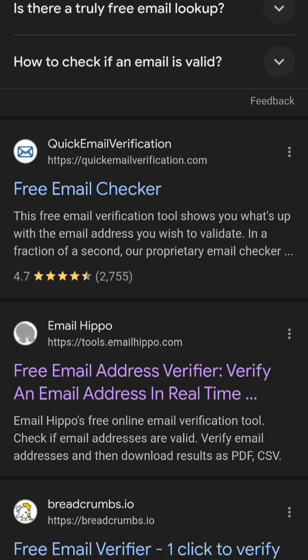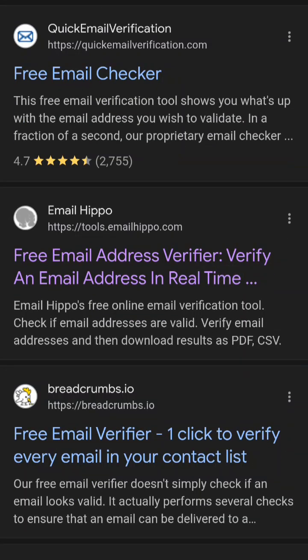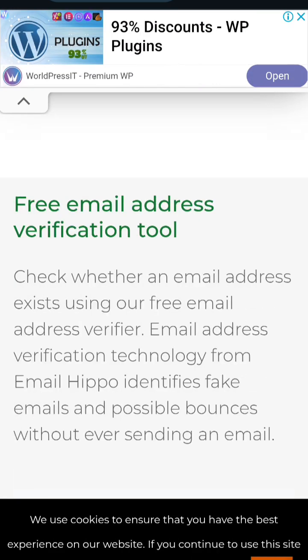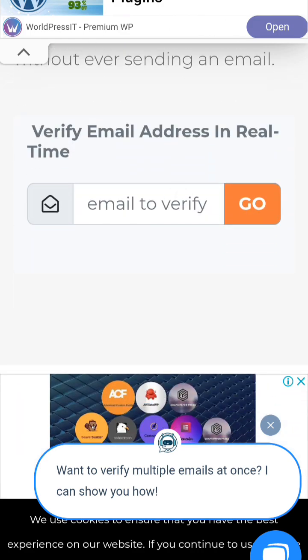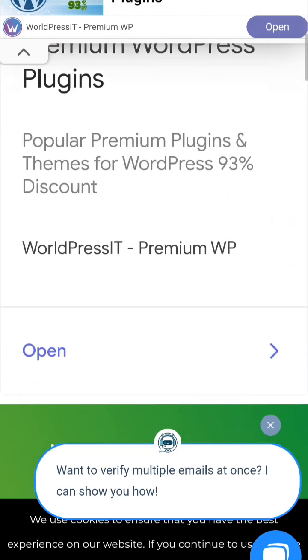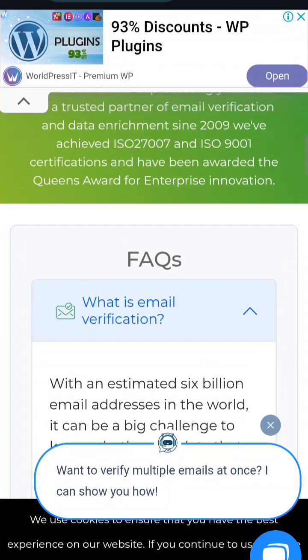Also, there are some that offer email validation as a tool for their main business. For example, let's check email epo. When you click on that, it will show you their platform. But one thing I want you to notice is that the moment you click to get into their platform, the first thing you will see is Google AdSense. Which means they are using Google AdSense as a means of passive income on their free email validator. You can see this is the form to enter your email, and you get the response. So this is a very good idea.